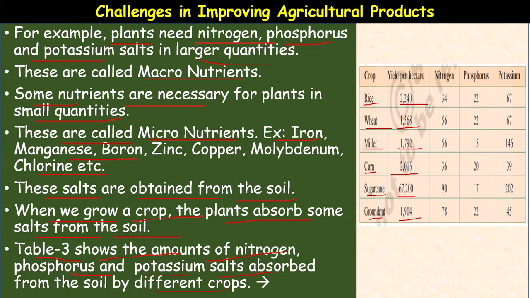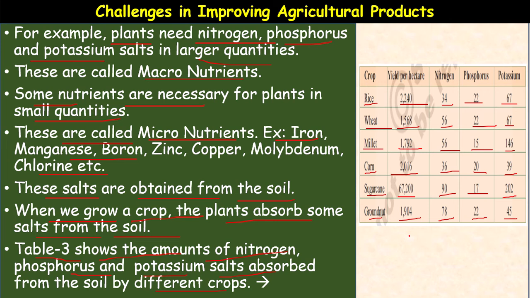Then how much nitrogen, phosphorus and potassium is required: for rice 34, 22, 67; for wheat 56, 22, 67; for millet 56, 15, 146. Potassium is required more for the millets. Then corn 36, 20, 39. For sugarcane 20, 17, 202. Potassium is required more. The groundnut 78, 22, 45, a higher nitrogen requirement.